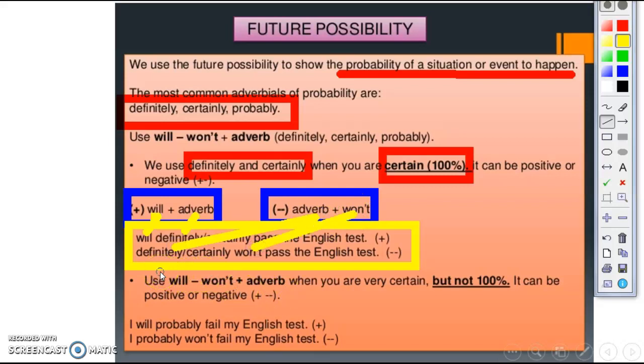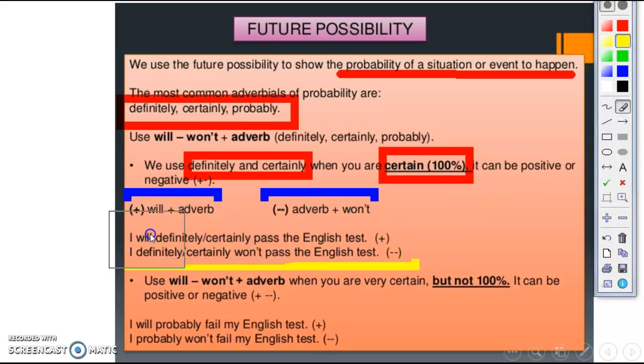I definitely won't pass the English test, or I certainly won't pass the English test. So can you see this is vice versa? First the adverb, and after that the auxiliary won't. This is one difference between affirmative and negative we have to take care about.